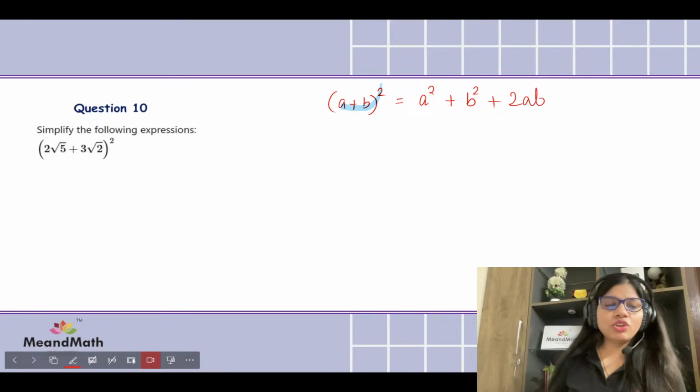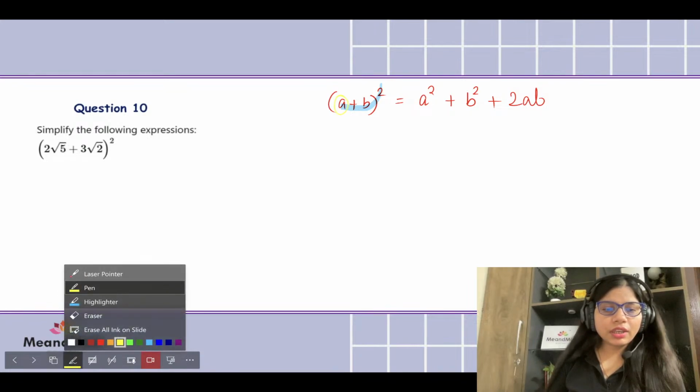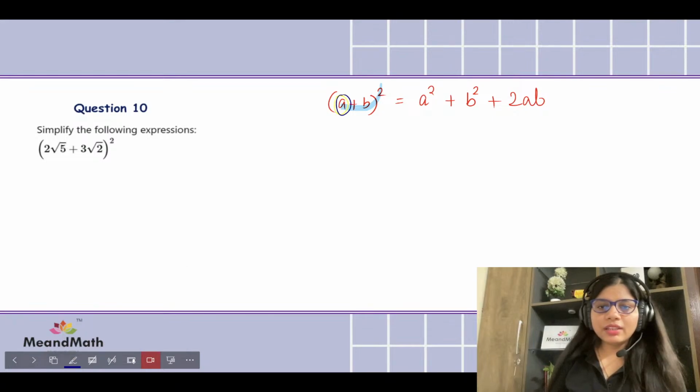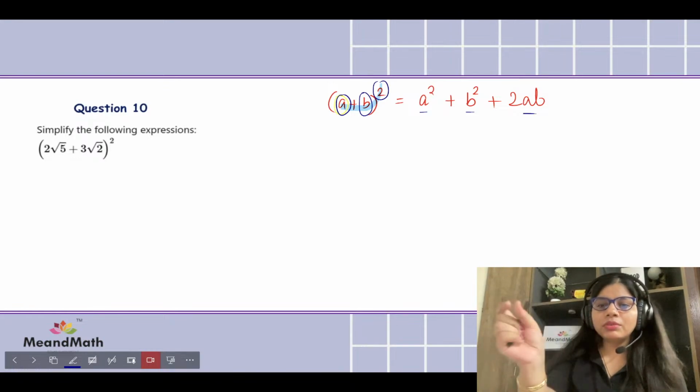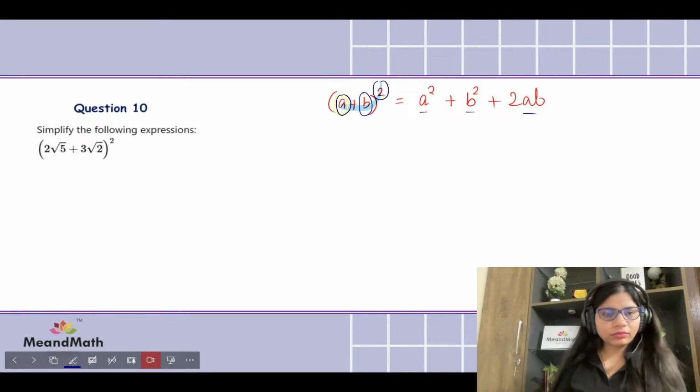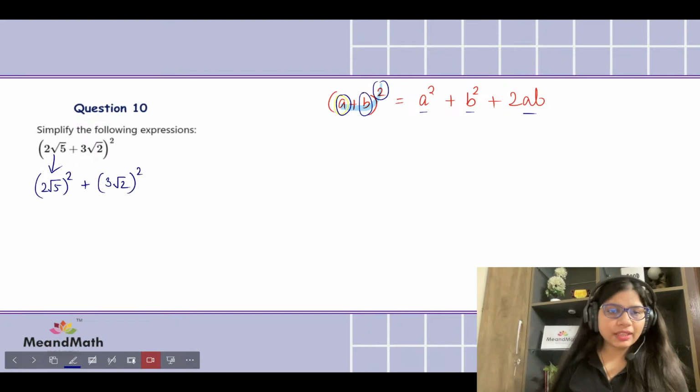And the only key is to remember that, see, this is the first, okay, what color should I take? This is the first one, the second one, and the third one. We have 3 terms over here. So you should be getting 3 terms there in the answer. Let's expand that. So this is the first one. Let's square this. The second one, we're going to be squaring that and then multiplying 2 times 2 root 5 and 3 root 2. Something like this was there when Janvi answered.